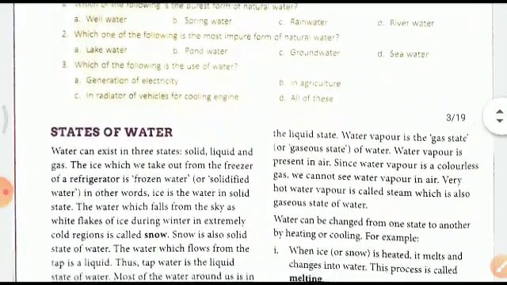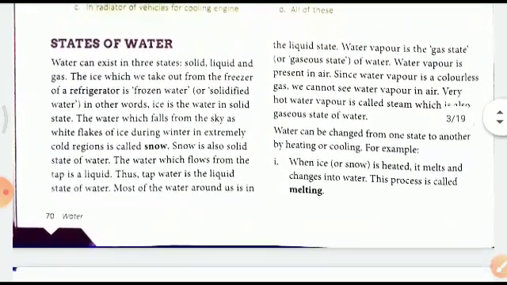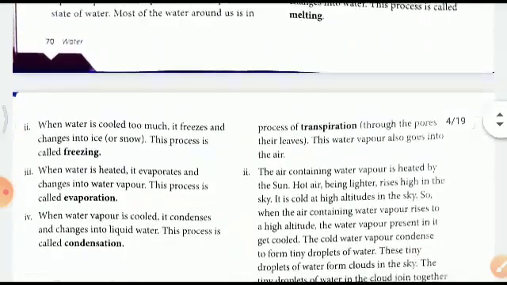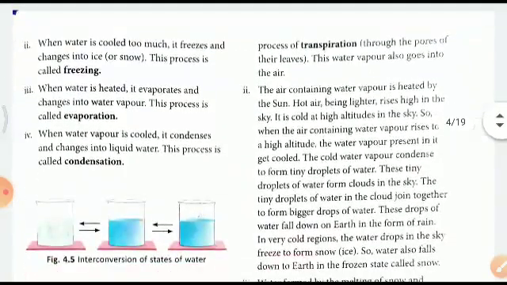Now there are the states of water. Water exists in three forms: solid, liquid, and gas. Solid state is called ice, liquid is water, and the vapor is the gaseous state. And their interconversion, that is melting, freezing, evaporation, condensation, right? And we also saw that these states are interchangeable.